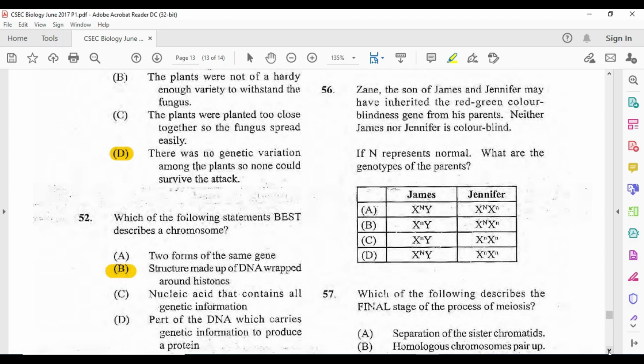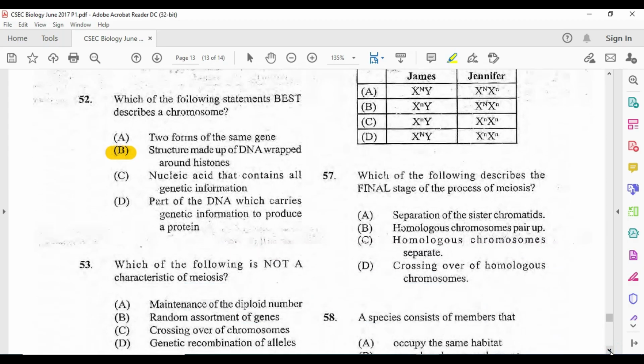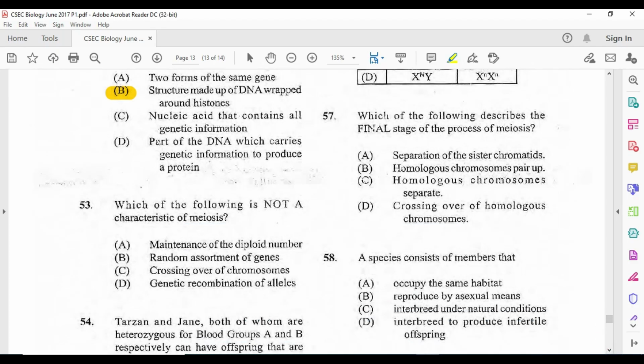So we'll move on to 43. Which of the following is not a characteristic of meiosis? Interesting, meiosis. We haven't had that in a little while now. Alright, so maintains the diploid number. Alright, no, that is something for mitosis. When we talk about diploid, we are talking about the full number. When we talk about haploid, we are talking about half the number. So which one is not? Right away we can pick up A as being not.